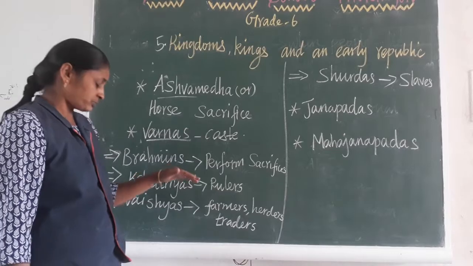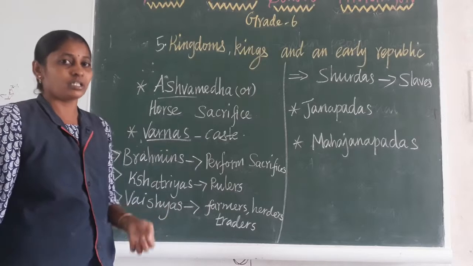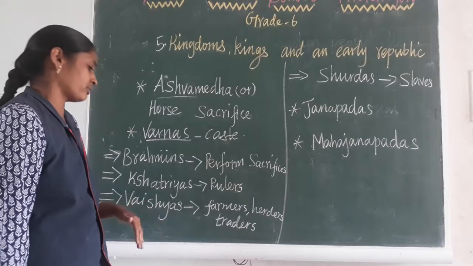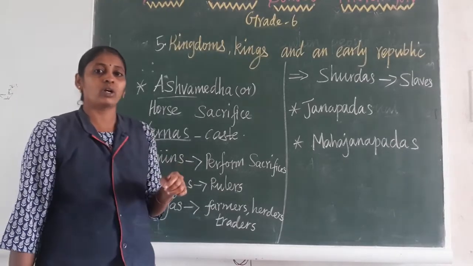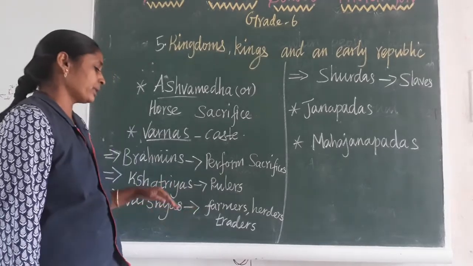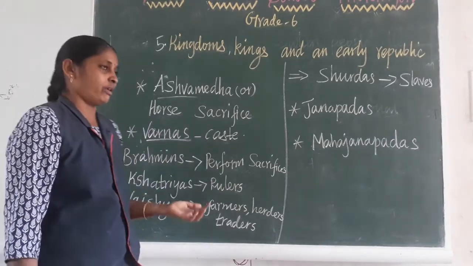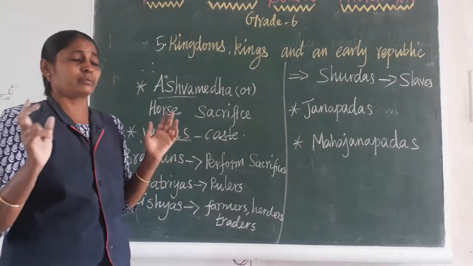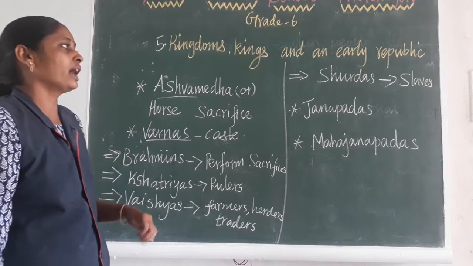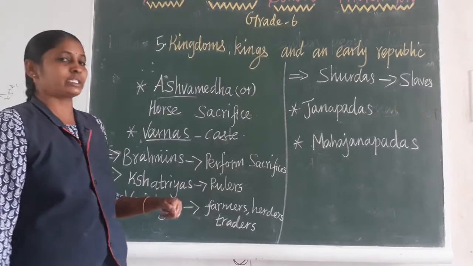Kshatriyas were allowed to perform sacrifices. Next is Vaishyas. Vaishyas are those mainly involved in trading. Some people who were large farmers, large landowners and very big pastoralists also followed Vaishyas. Vaishyas were also allowed to attend sacrifice.